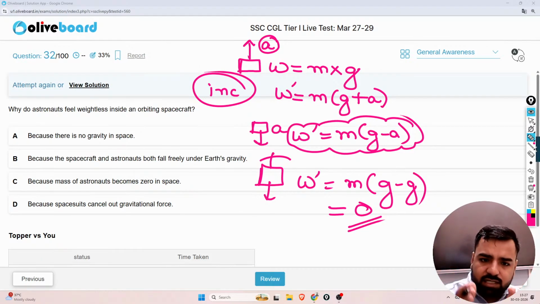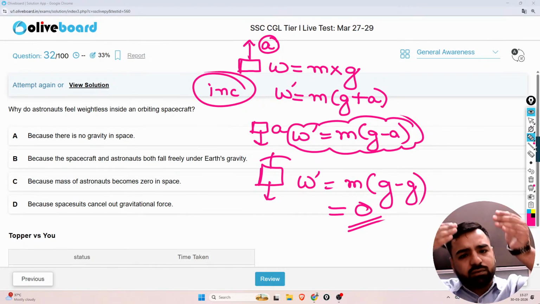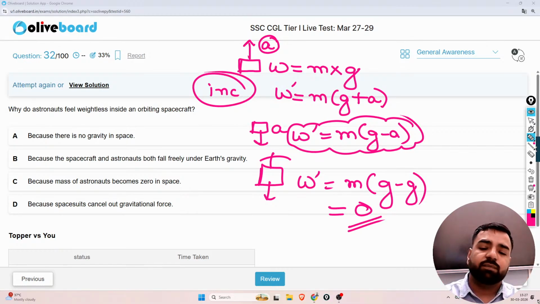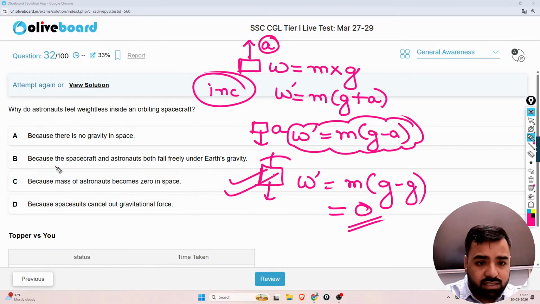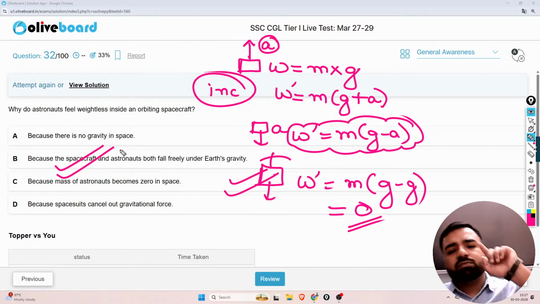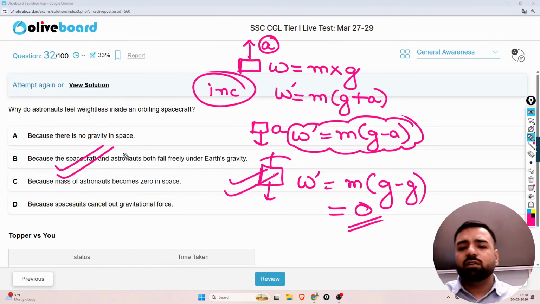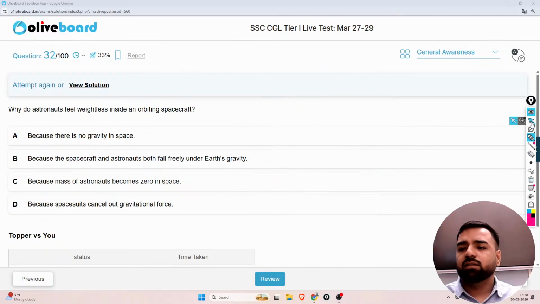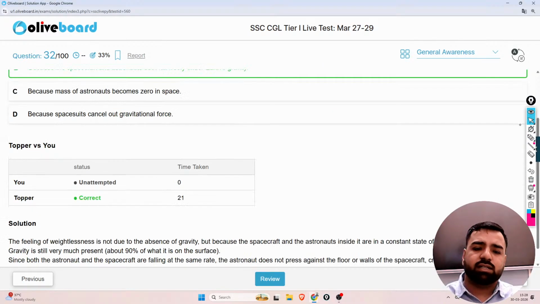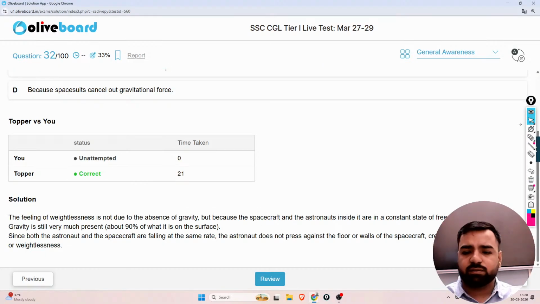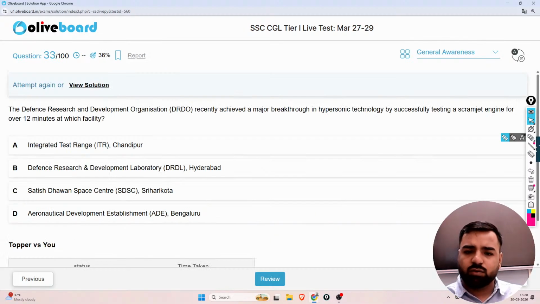So the spacecraft and the astronaut both are falling freely under Earth's gravity, and for the same reason, the logic which I explained to you is happening here also. Because the spacecraft and astronauts both fall freely under Earth's gravity, option number B will be the perfect answer. Please tell me, is it clear, guys? If it is clear, I have explained all the things, and the explanation is there. If you want to ask something, you can let me know, otherwise we are proceeding.